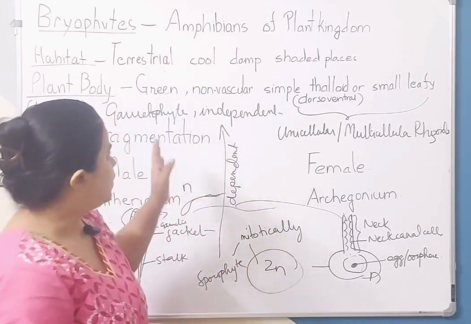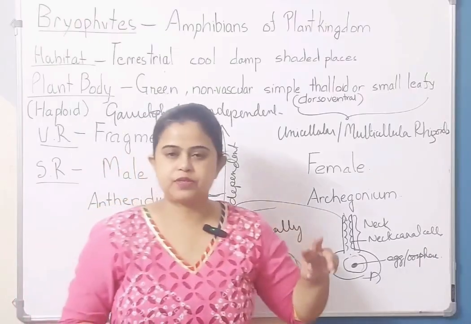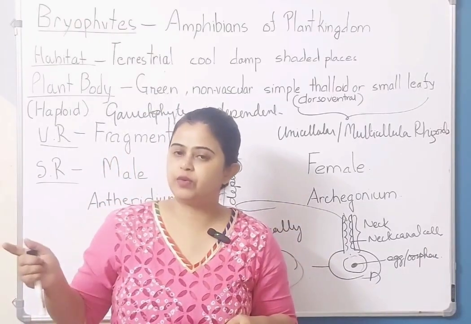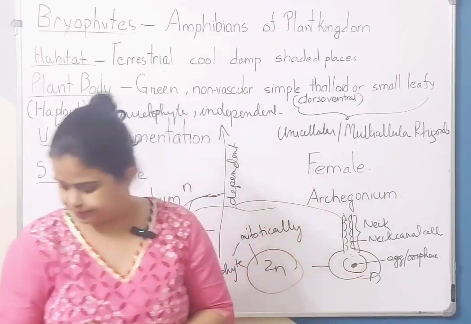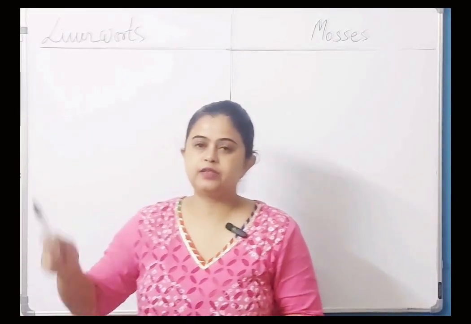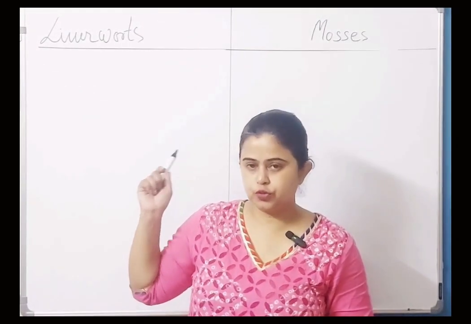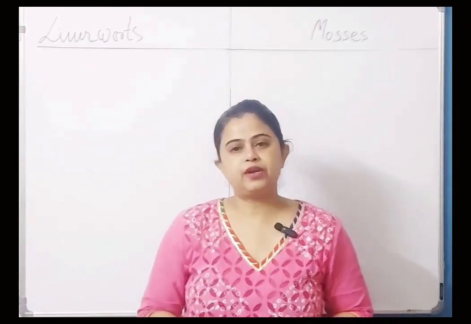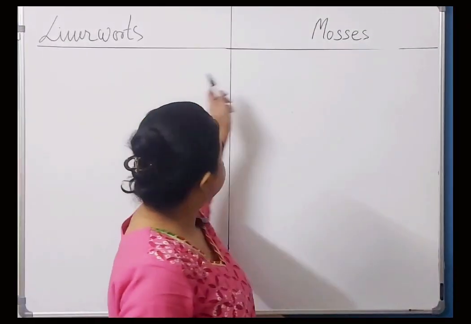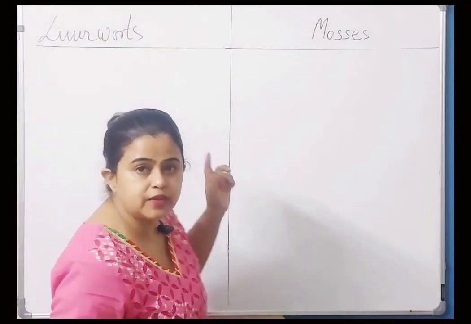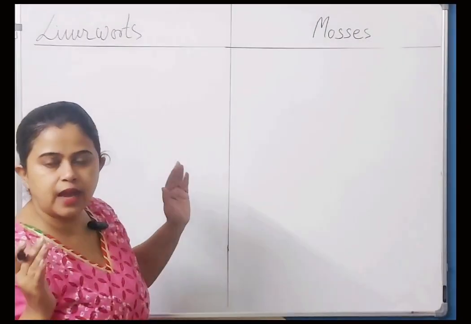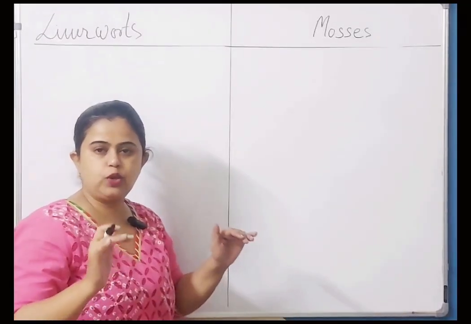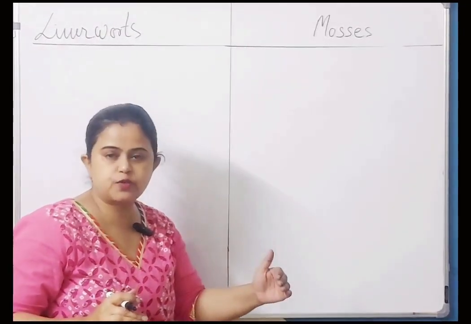Now, bryophytes is divided into two types, two categories. One is liverwort, another is mosses. So let's look into them. तो अब हम देखते हैं the two different categories of bryophytes. एक liverworts है, एक mosses है. Let's begin with liverworts. दोनों ही कहाँ पे होते हैं? The habitat is moist, cool, damp places by the sides of streams.